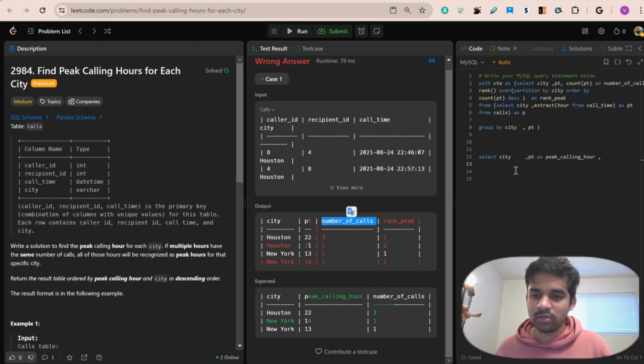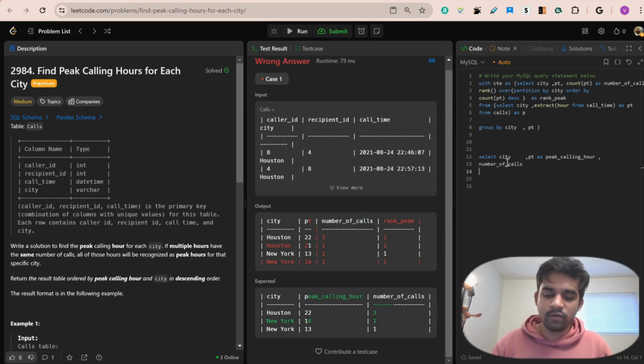There must not be any issue from the CTE. And the next step is just to filter based on the condition that rank peak should be equal to 1. And yeah, I think this should work.